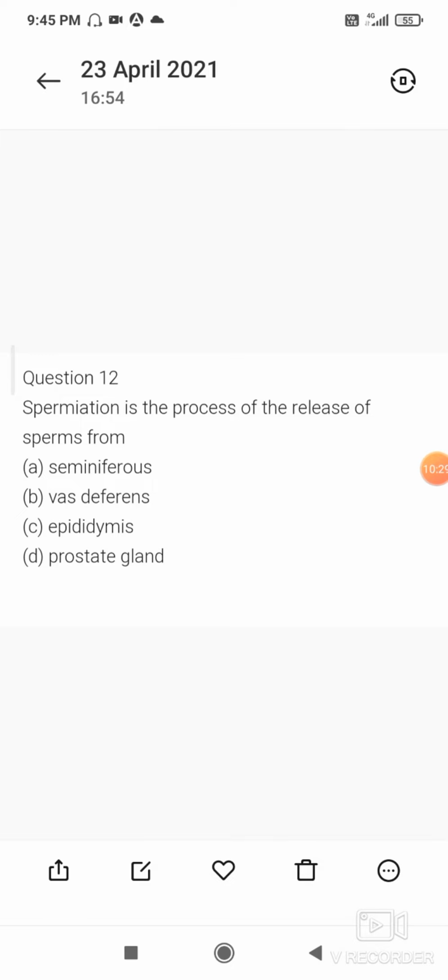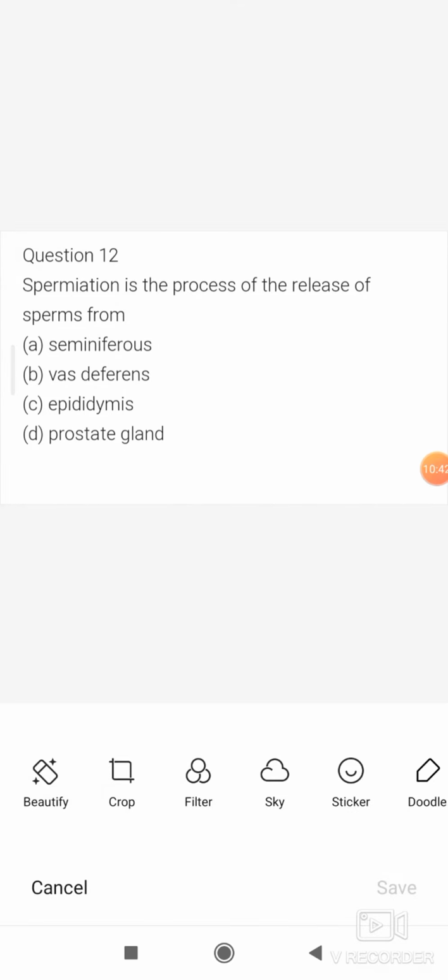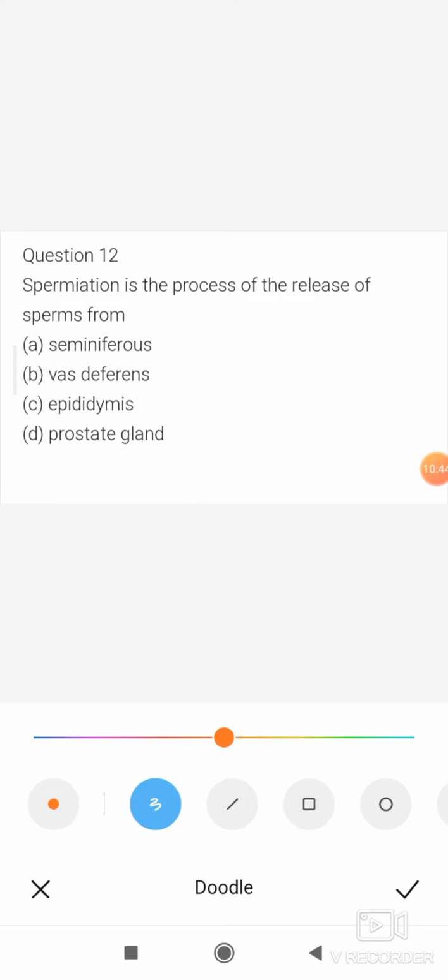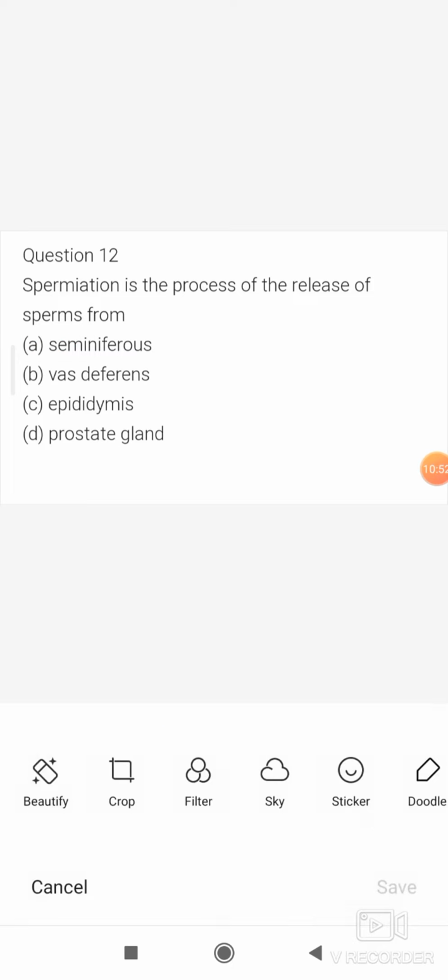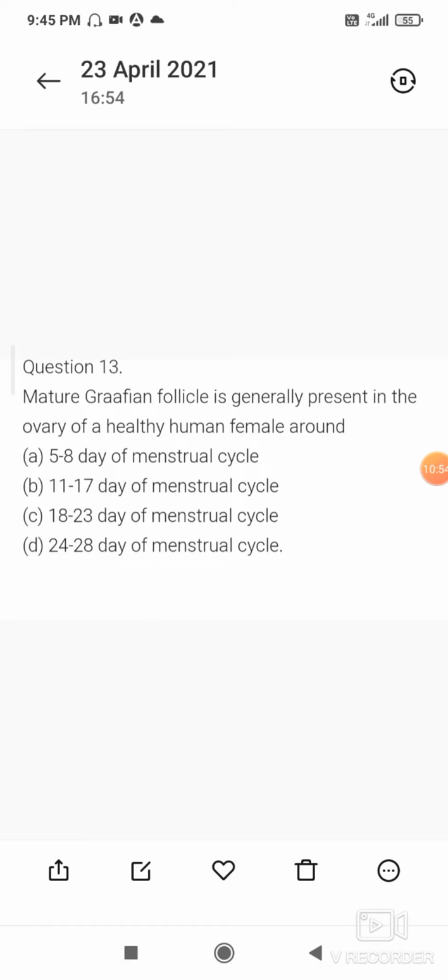Next question, question number 12. Spermiation is the process of release of sperm from, the correct option is A, that is seminiferous tubule. So sperm are released from the seminiferous tubule.